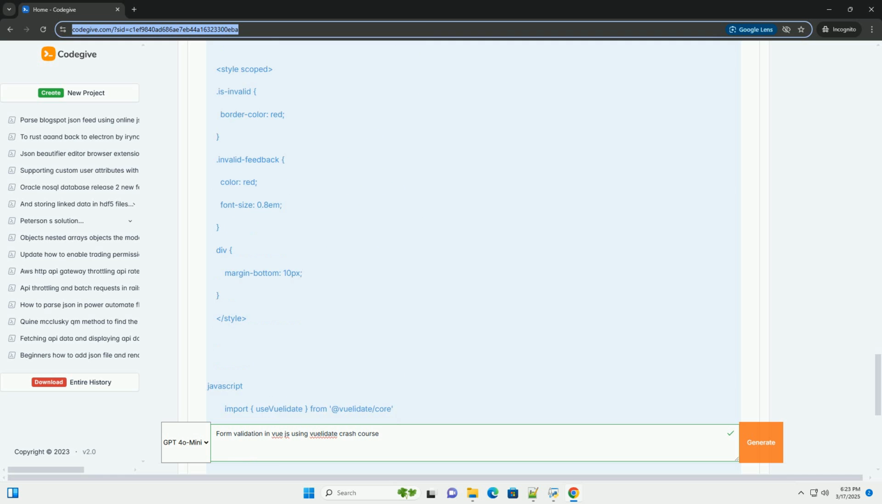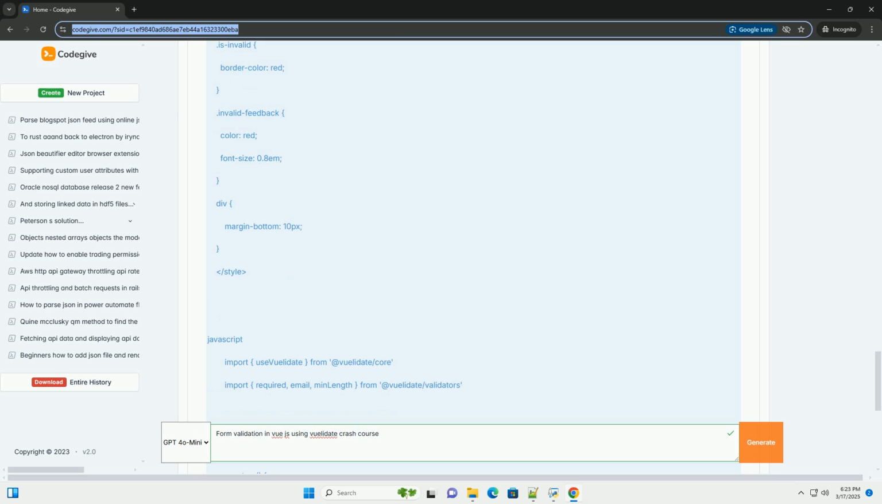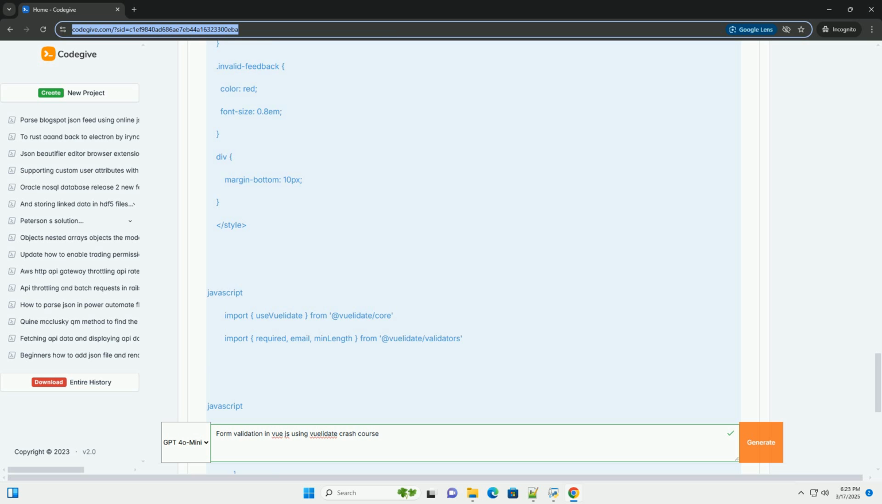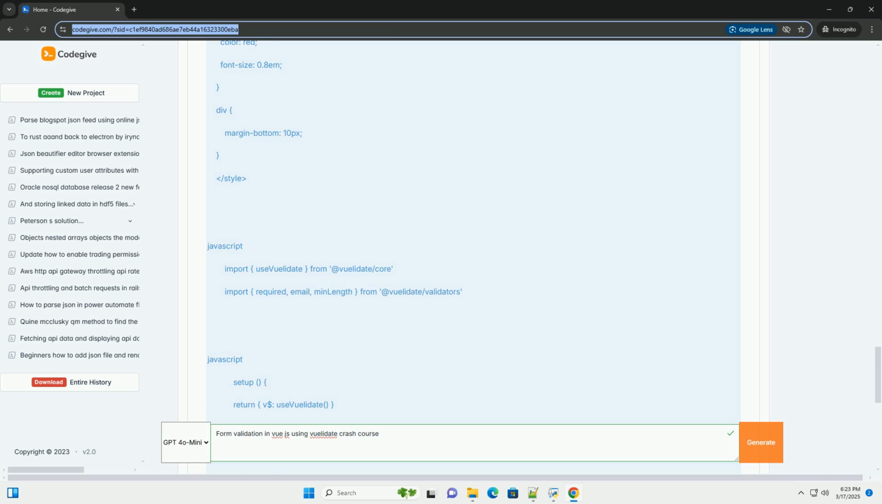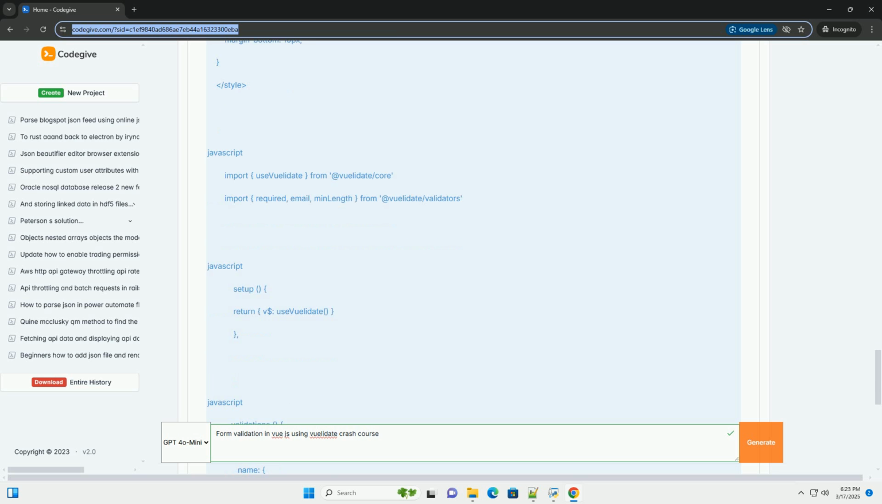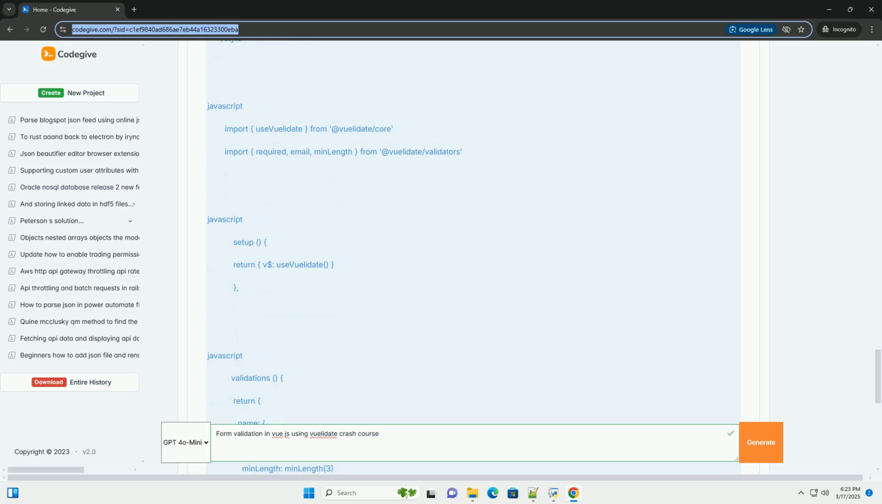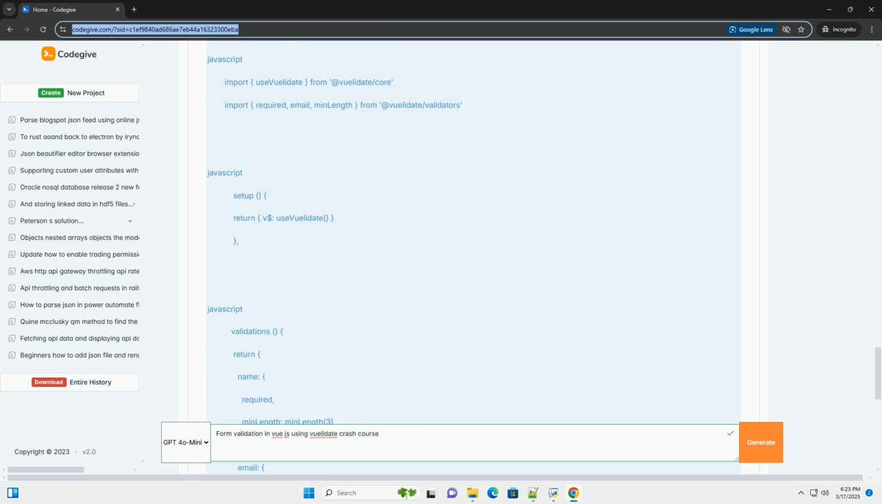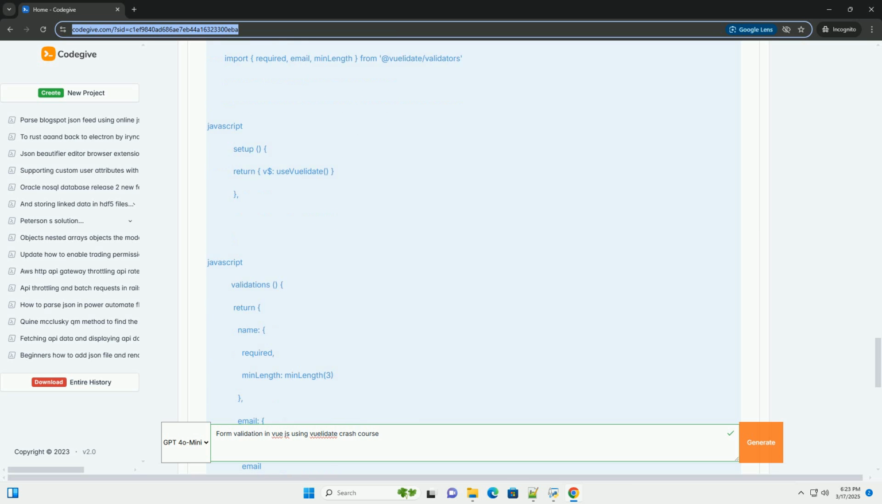Prerequisites. Basic understanding of Vue.js. Node.js and npm, or yarn, installed. Vue CLI, optional, but recommended for creating a new Vue project quickly.